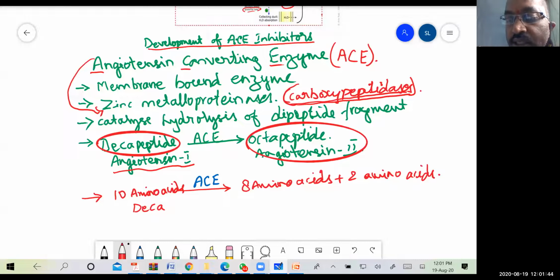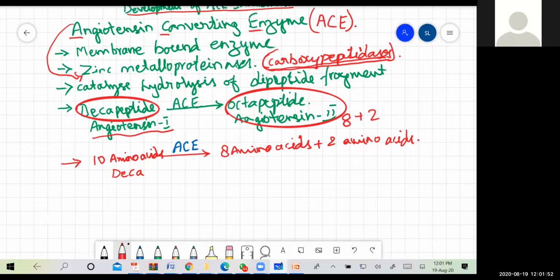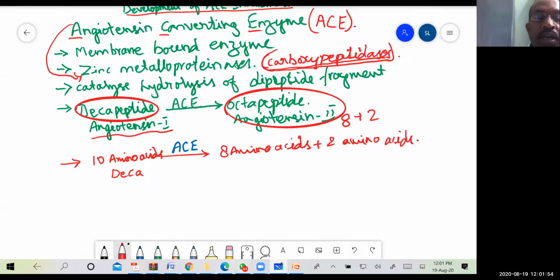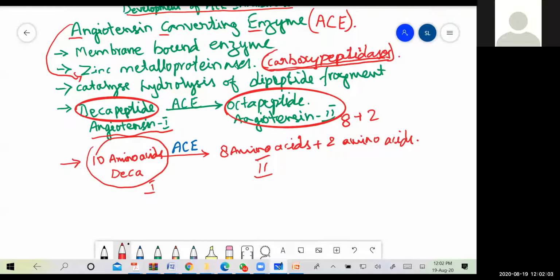Octa means 8, so 8 amino acids and another 2 amino acids, together we get 10. So 10 amino acid angiotensin 1 is converted into 8 amino acid angiotensin 2.